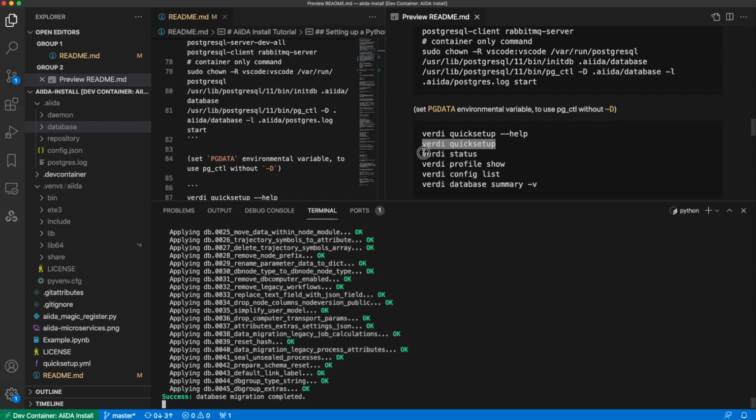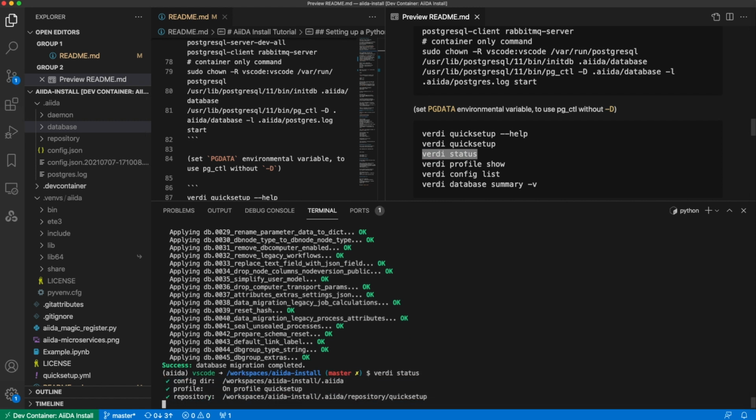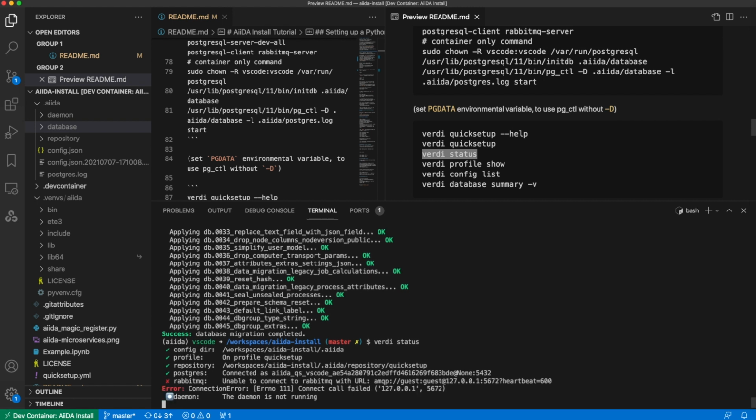So once that's done, again, we can go back to verdi status, and we should hopefully see that we now have a number of ticks under the different parts. We haven't yet set up RabbitMQ, and you can see here we have our profile, we have our repository, for where we store files, and we have connected to Postgres.